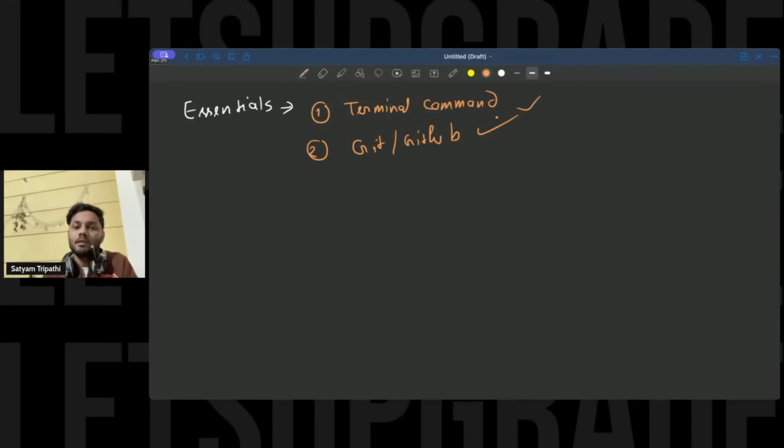So just see this thing. Terminal commands you should learn, and you will learn Git and GitHub. Now, why do we need terminal commands? Whenever you work in an industry, you will access each and everything through the terminal only. GitHub, yeah, you can also use GitHub through terminal commands.